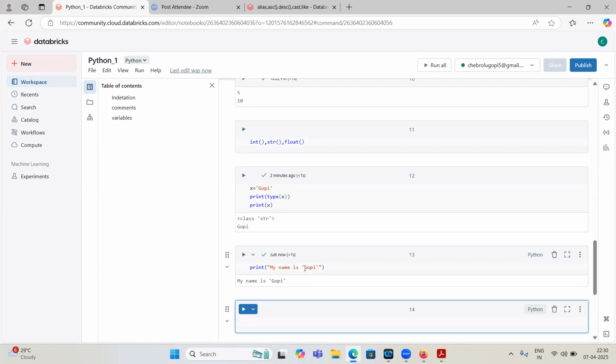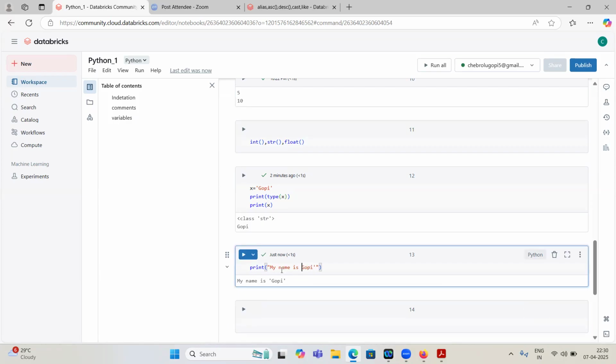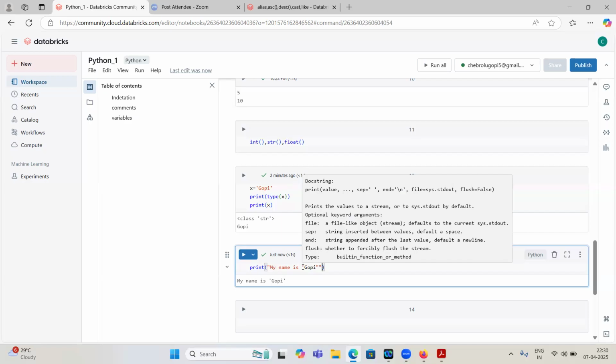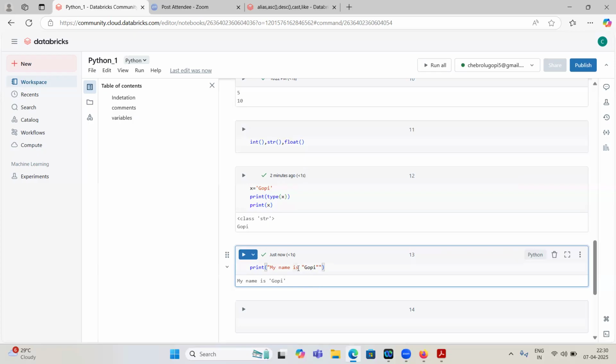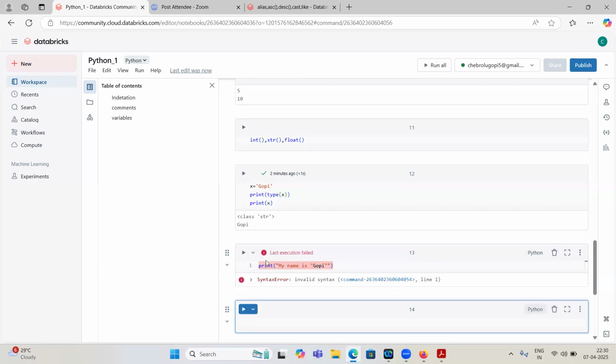And how do we deal with it if I want to use double quotes inside this one also? How to use this? We have escaping characters, so at that time I will discuss it with you. How to avoid this situation? If I print this one now, it will throw an error. How to deal with this type of issue? We will discuss it maybe on Friday.